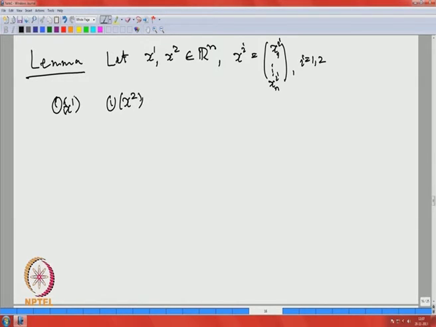And this is Lemma 2. Lemma 2 says that either this is equal to that, or it is empty, so this is the empty set.